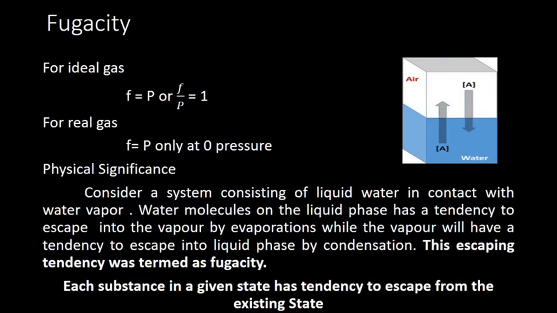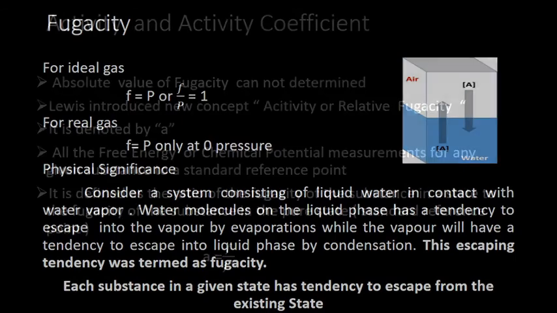Since it is closed, the water turns into water vapor, but as it cannot go outside, it is sticking back, condensing back. But even if it is open, it will escape to vapor. Similarly, the vapor has a tendency to come back to water. That escaping tendency is what we call fugacity.